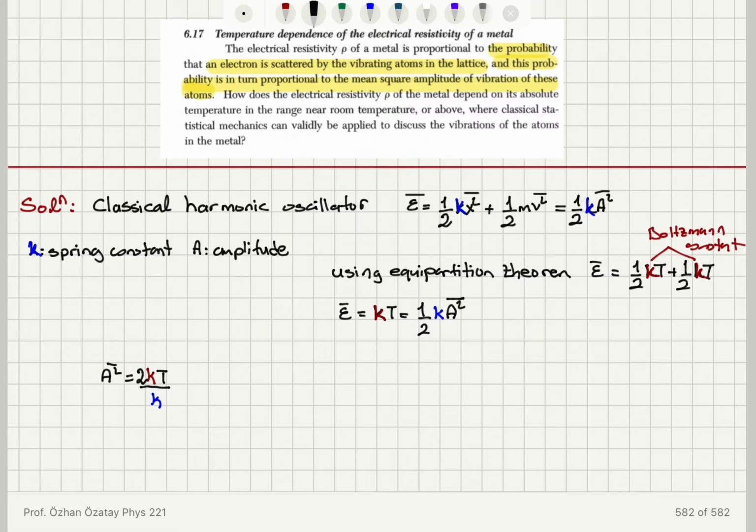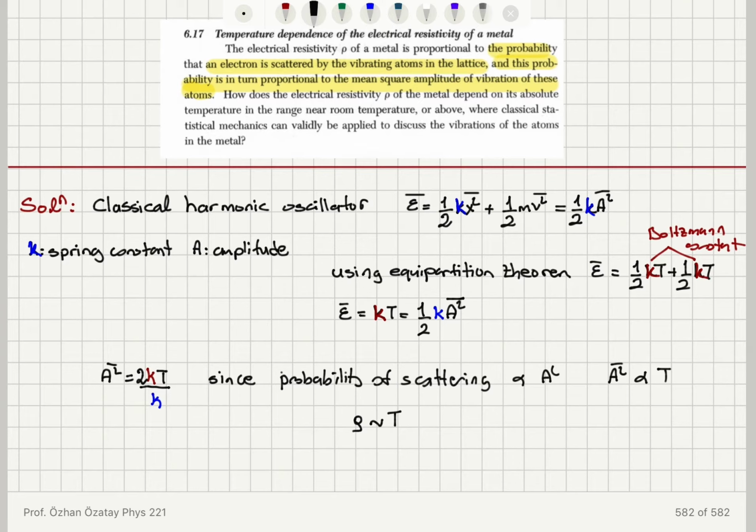Okay, so basically, since the probability of scattering is proportional to amplitude squared, we find that the resistivity is linearly dependent on temperature, because the mean value of amplitude squared varies with temperature.